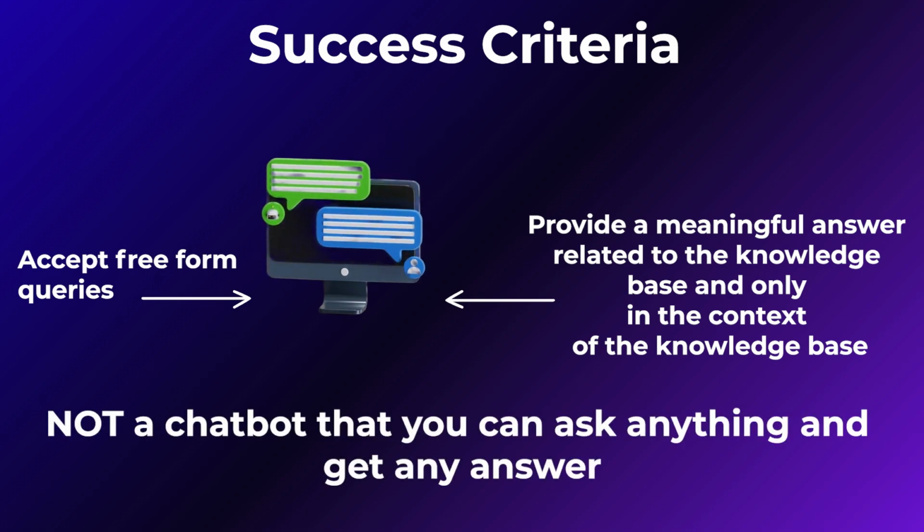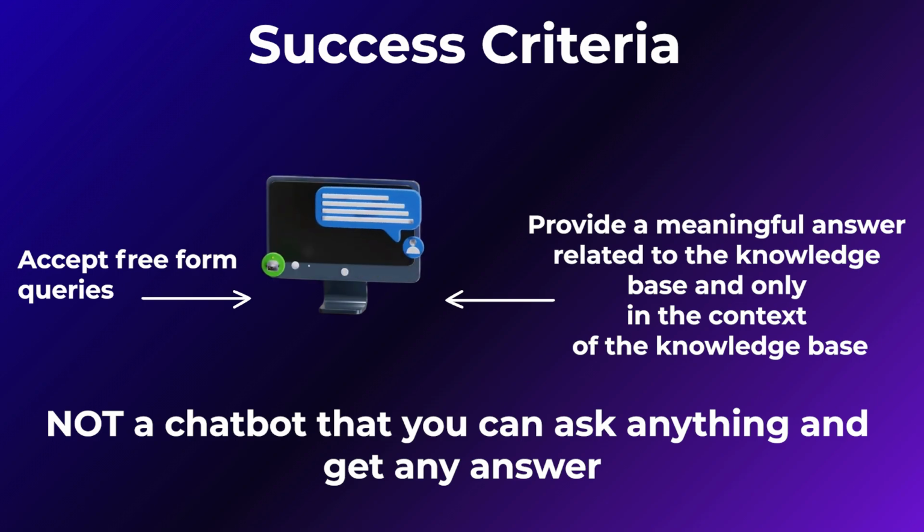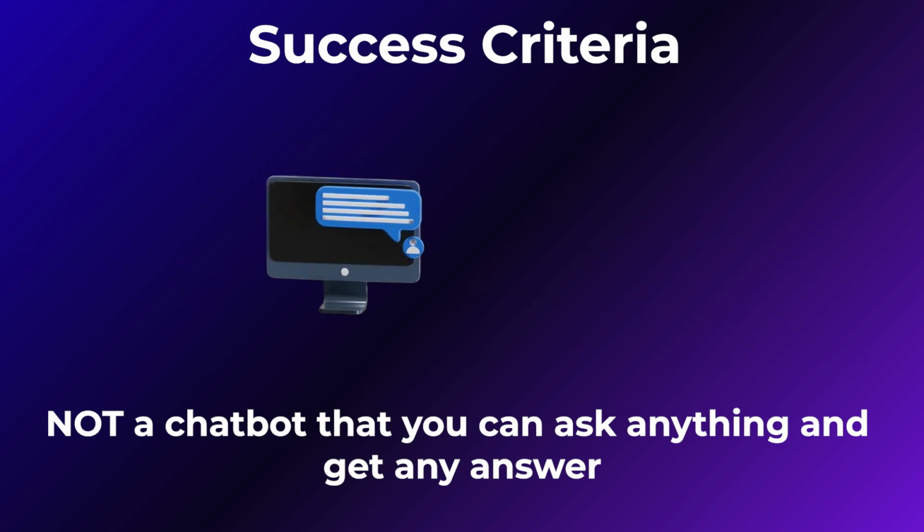So we're not trying to rebuild ChatGPT, available currently publicly or through the website, where you can pretty much ask anything and get any response back. We only want the knowledge to be very specific to the trained context.